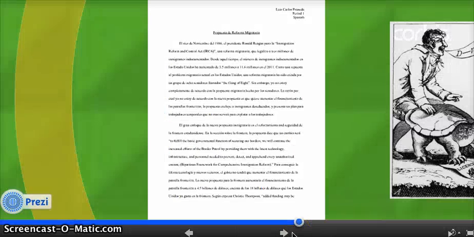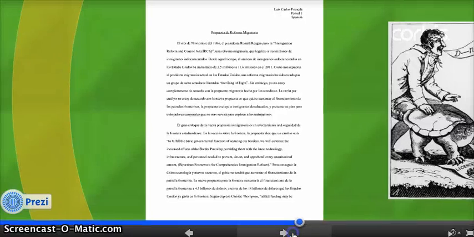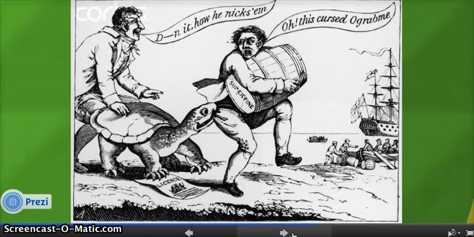So taking it back to AP US history, we looked at a lot of political cartoons. Political cartoons are more than just a drawing. They express an opinion on a certain topic during an era. In AP US history, I had to seek more than just a drawing and use the evidence found to make my conclusion. So for example, right here, it shows a turtle biting the guy, but in reality, you see right here, it says, "Oh, the crystal grabbed me." Like the turtle grabbed him, but it's talking about the Embargo Act. It's spelled embargo backwards. So that's the cool thing about political cartoons.